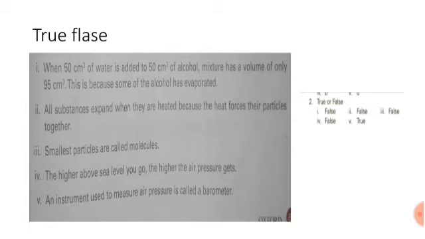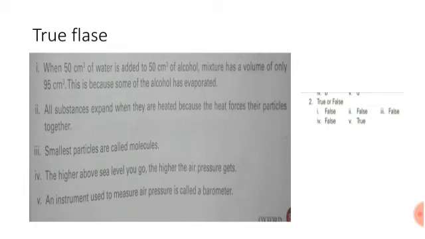When 50 centimeter cube of water is added to 50 centimeter cube of alcohol, the mixture has a volume of only 95 centimeter cube. This is because some of the alcohol has evaporated. This statement is false.